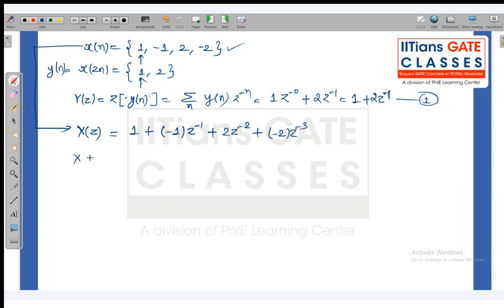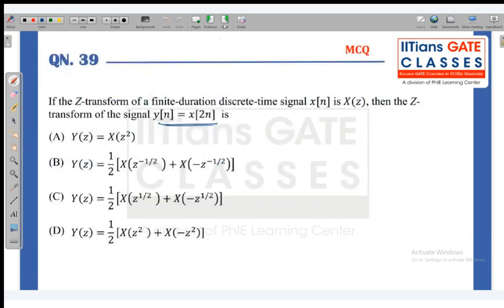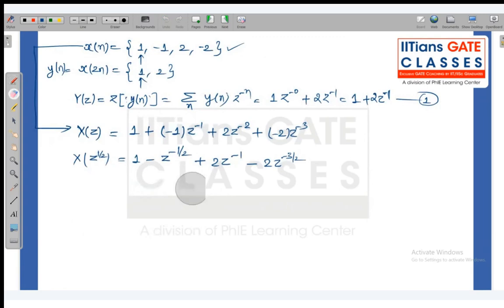Now if I calculate X of z to the power 1 by 2, then it is 1 minus z to the power minus 1 by 2 plus z to the power minus 1 minus 2z to the power minus 3 by 2. If I calculate X of minus z to the power 1 by 2, then it is 1 minus 1 by 2, okay, minus z. I want to calculate X of minus z to the power 1 by 2.